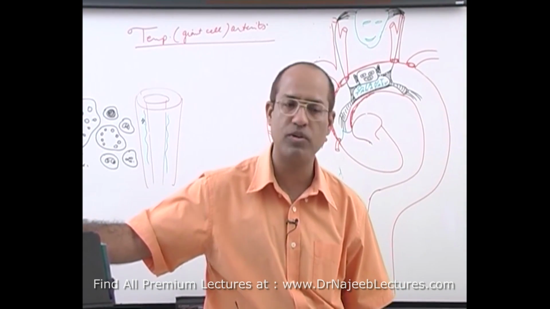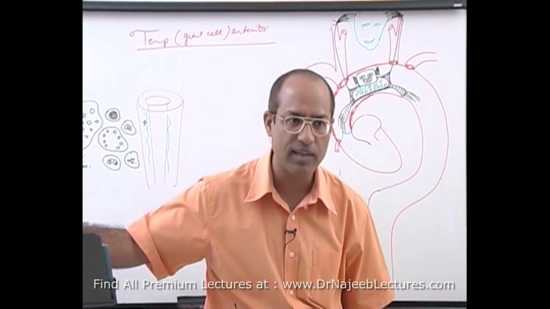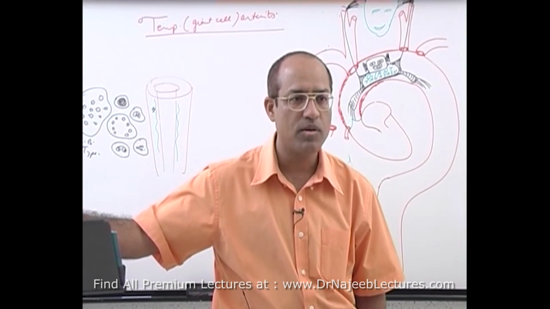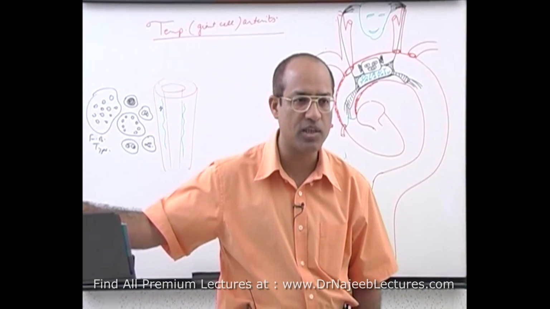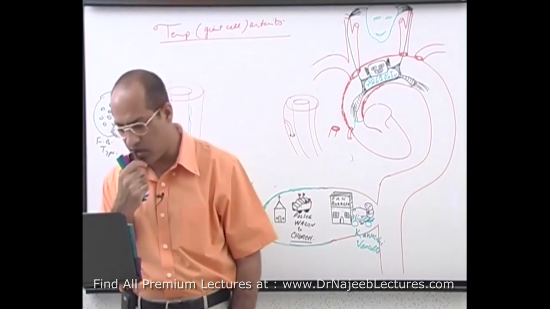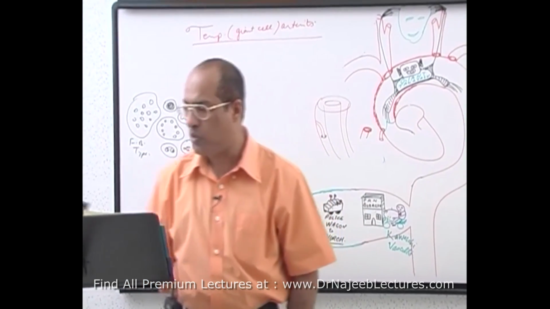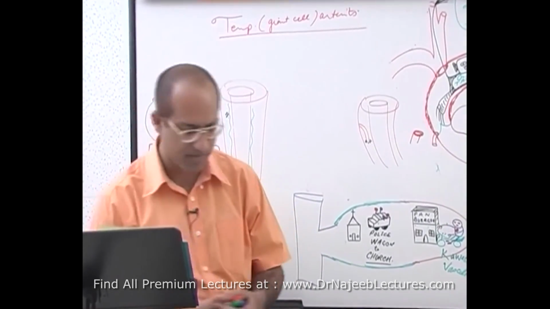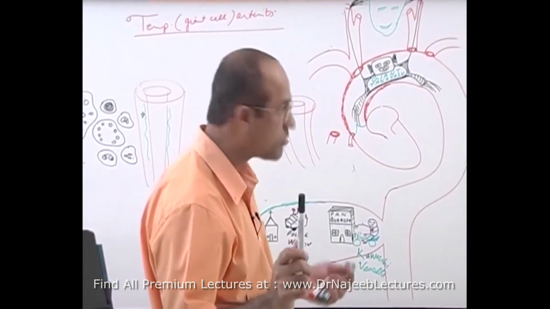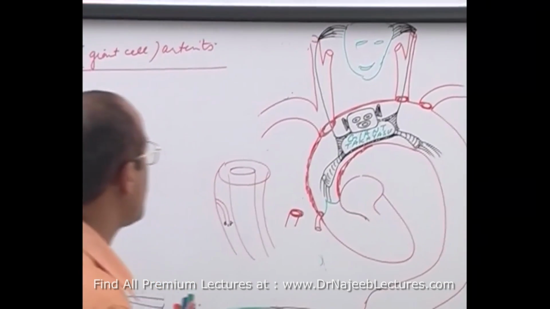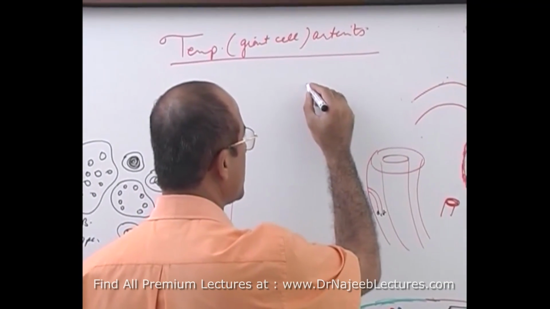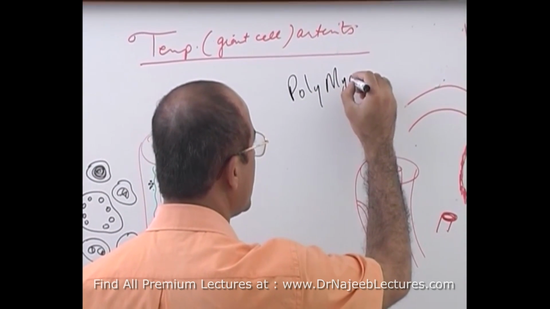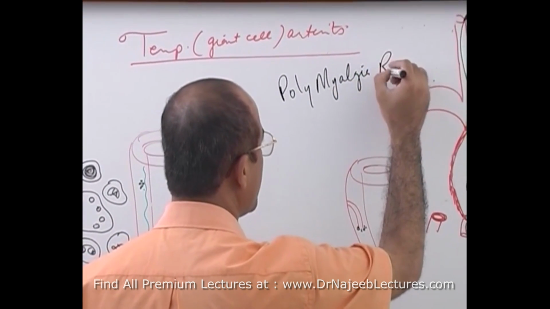Now the most important point about this disease: giant cell or temporal arteritis is in 50% of patients associated with a condition called Polymyalgia Rheumatica. What is that? In 50% of patients with temporal arteritis, they may have another condition which is called Polymyalgia Rheumatica.